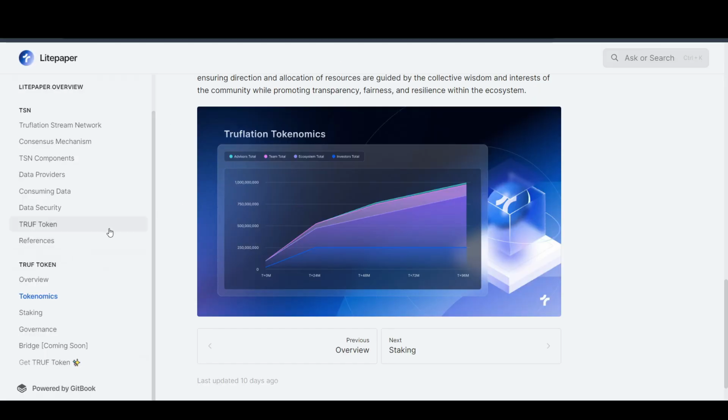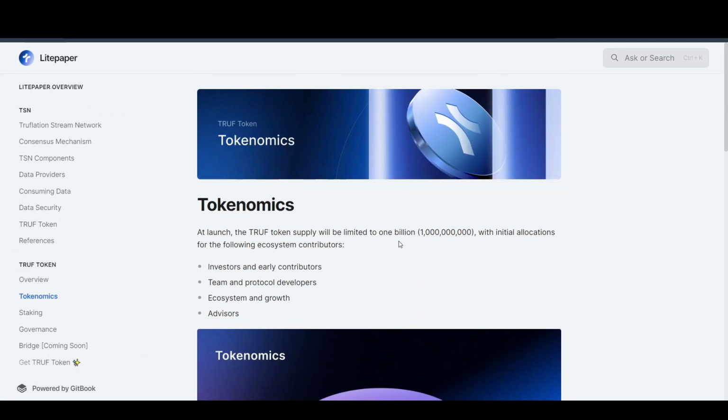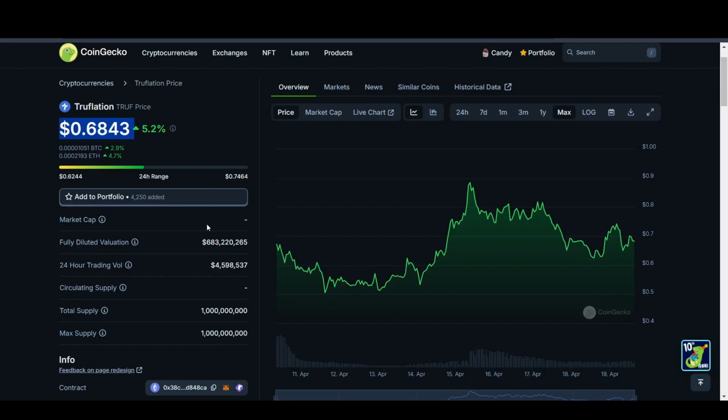In terms of tokenomics, it has a max supply of 1 billion. As of now, we don't have an exact number on its circulating supply, as you can see. We also don't know its exact market cap since it only launched on 10th April. So I don't think we have this data yet. Once we have this data, I think it will be more clear how its demand has been. But as of now, we don't have the data.